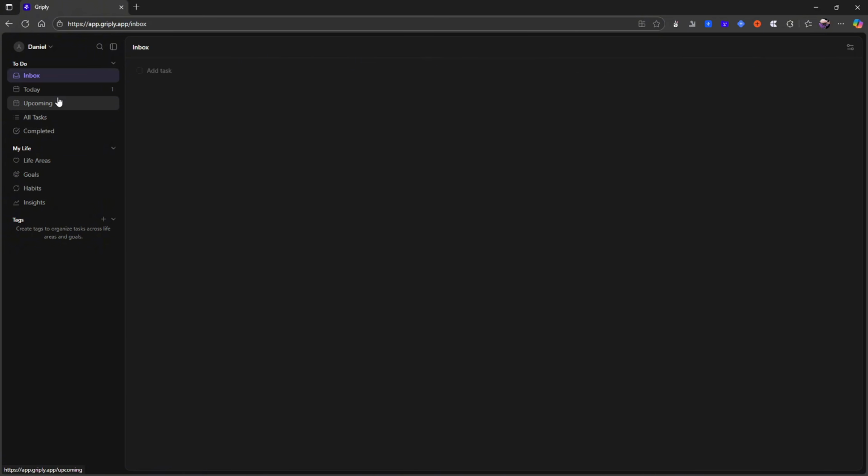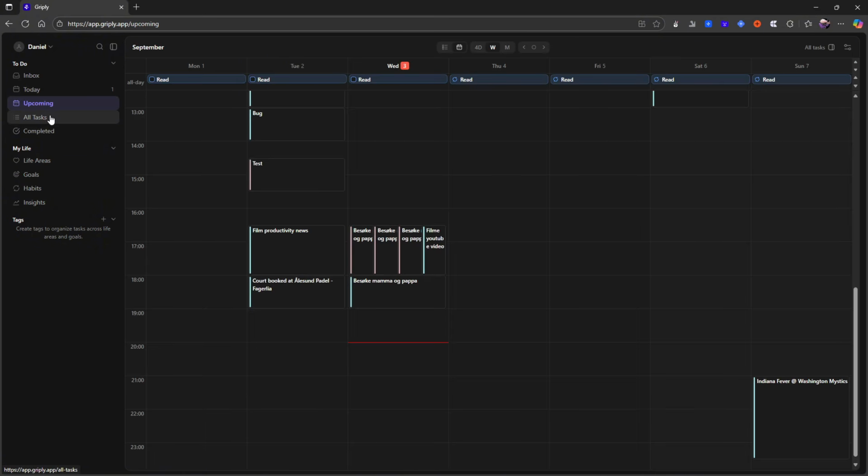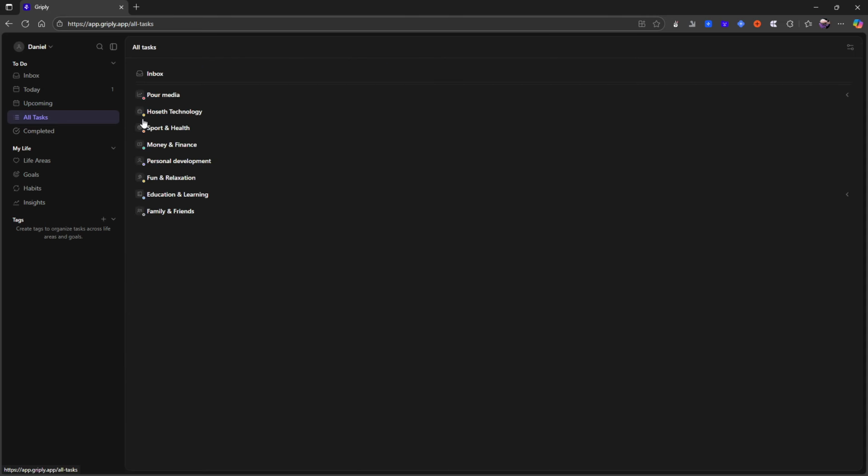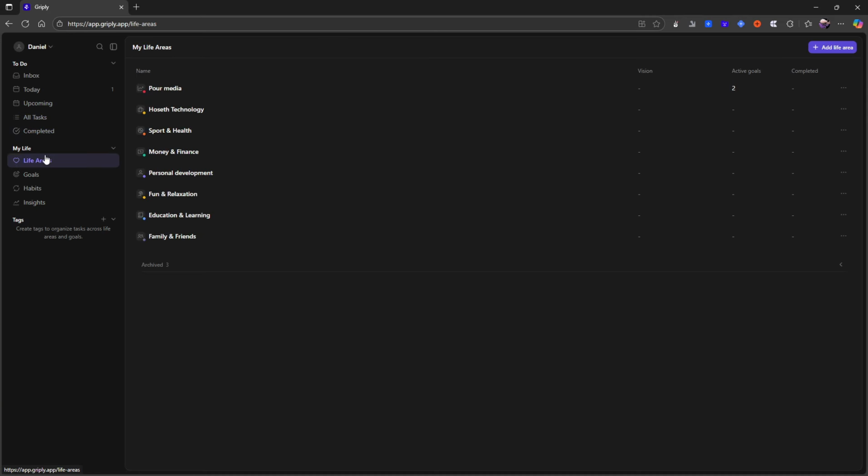So here, just to quickly show you, you have inbox, you have today, you have upcoming, you have all tasks. You can see that my calendar has been acting out. It created the same thing 3 times, and I'm not sure why. You have your all tasks, I will come back to this later, and you have life areas.